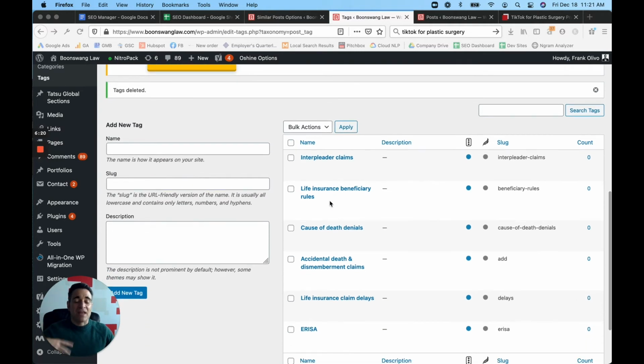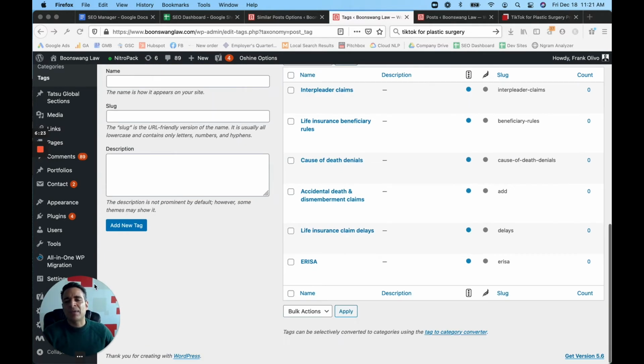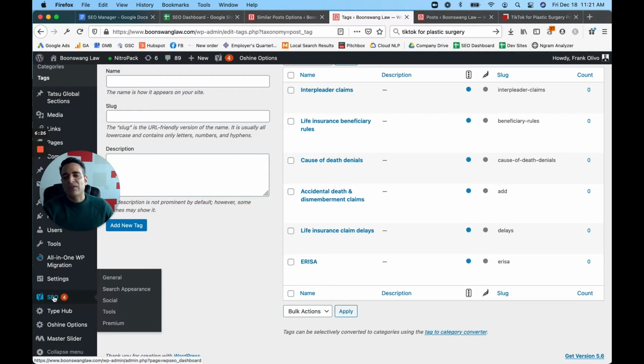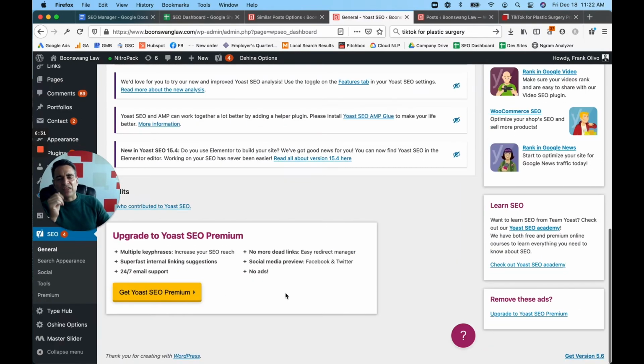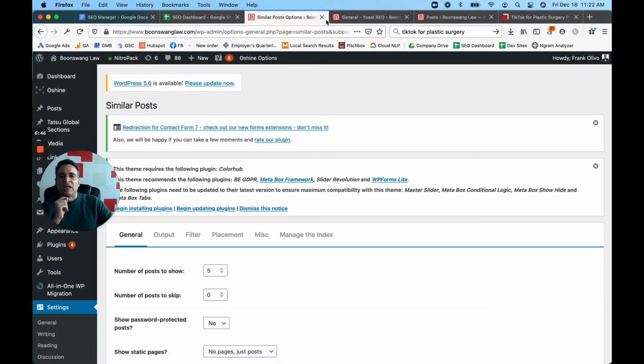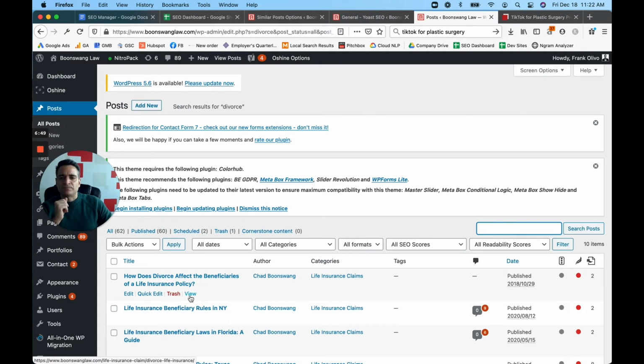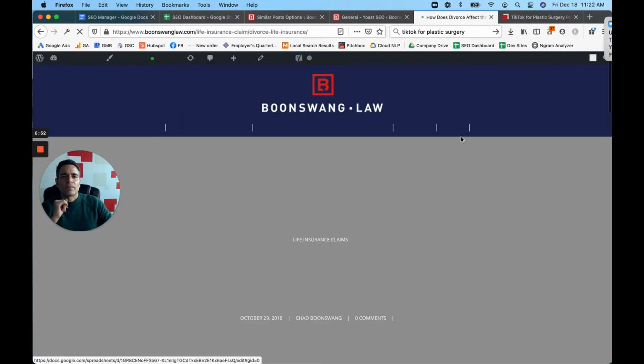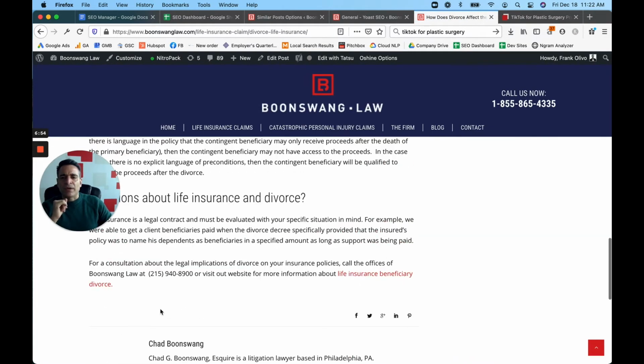All right, so the next step, not exactly the last step, is we want to make sure that the archives are set maybe to no index, but do follow. Because what I don't want is this. Let's go to a blog post on the website. We're going to have this interlinking going on in the footer here between the tabs. What I don't want to have happen is that we're linking to an archive page right here.